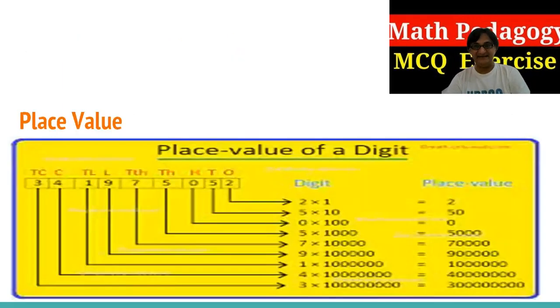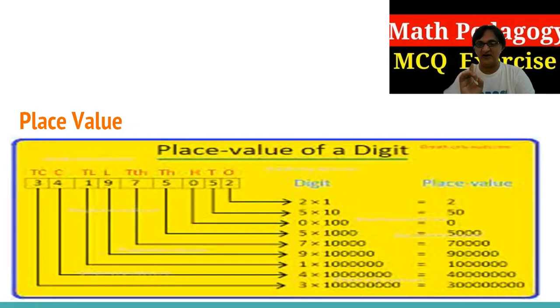Now we'll go for the place value. As I have mentioned, place value means you have to represent the value in the ones, tens, hundreds, thousands, ten thousands, lakhs, ten lakhs, crores, ten crores, right? As you can see in the image, 2 is in the ones, 5 is in the tens, 0 is in the hundreds, and similarly the rest. So make sure which value is placed in which representation. This is the most important thing.